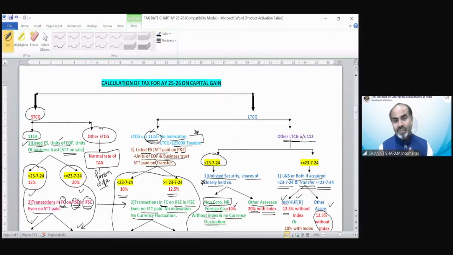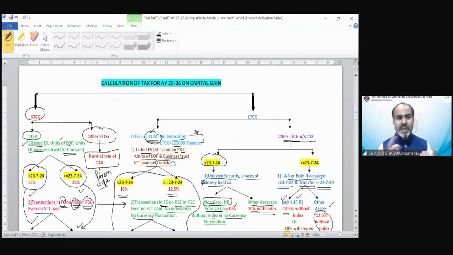An examiner does not want that for a 5 marks question, they will take your 30 minutes or 25 minutes. For a 5 or 10 marks question, they have to ask the total income part also, and they have to calculate the tax also. So that cannot be a single question which includes all these things.